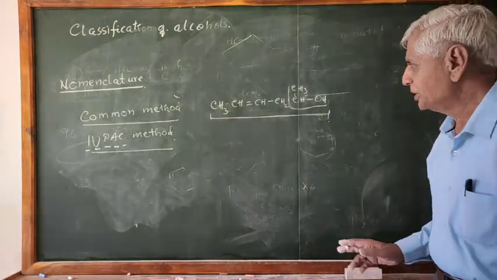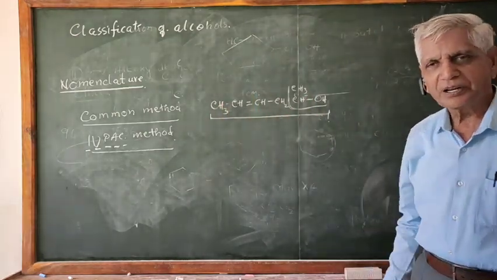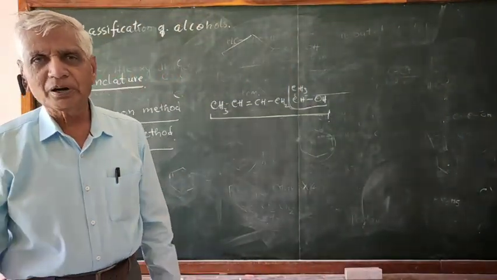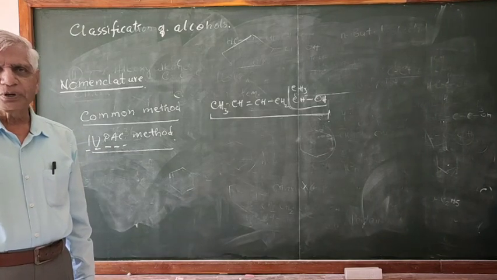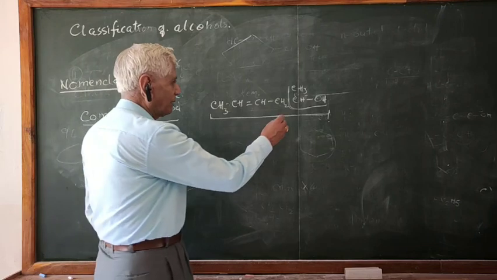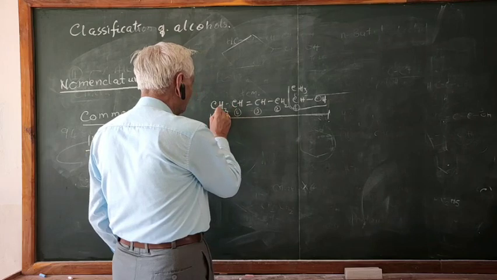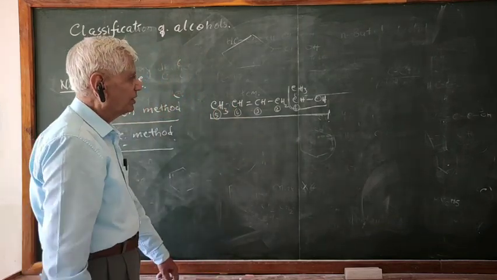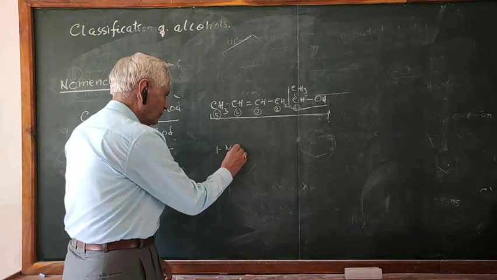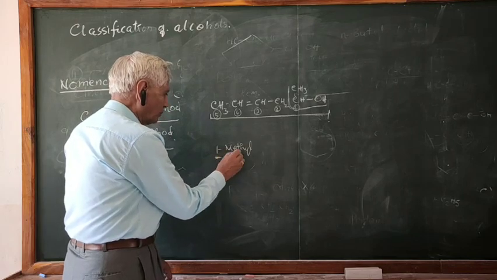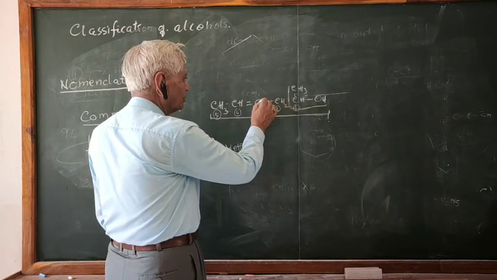So, 2 functional groups are there. 1, 2, 3, 4, 5. That is the selection of the longest chain. Now, how to name this compound? Again, number them, starting from the end to which the OH group is nearest. This is carbon 1, this is 2, 3, 4, 5. There is a methyl group on the first carbon. Therefore, it is 1-methyl. One is the locant for the methyl group.